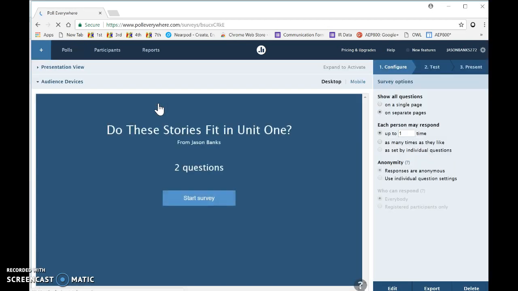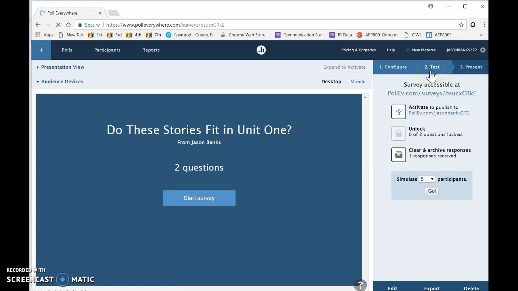And it will take me to this screen right here. Now, if we look over here to the right, we can see that we can configure our poll. We can ask it, do we want all of our questions on a single page or separate pages? Do we want people to be able to respond multiple times? Do we want them to be anonymous, which I do, so I've selected that one.